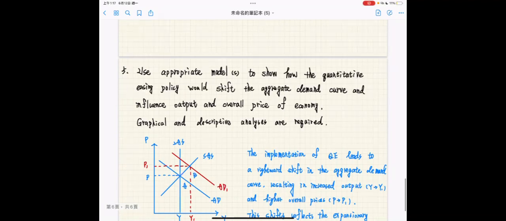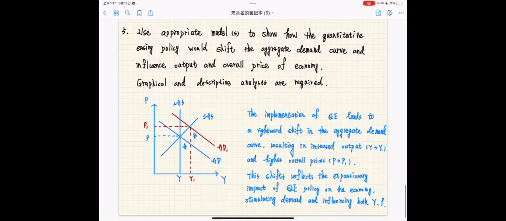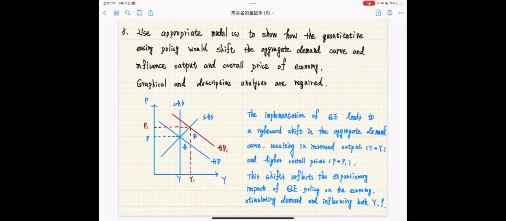Problem 5. Use appropriate models to show how the quantitative easing policy would shift the aggregate demand curve and influence output and the overall price level of the economy. Graphical and descriptive analysis are required.